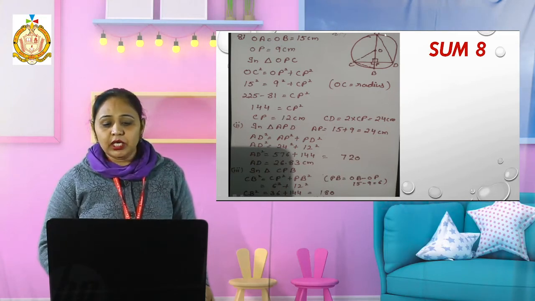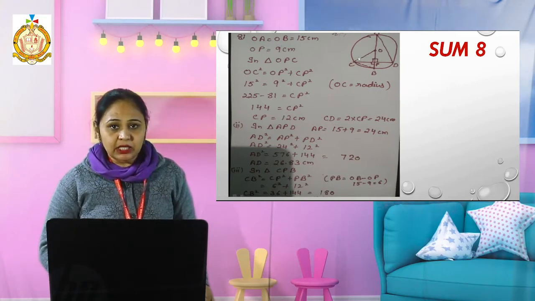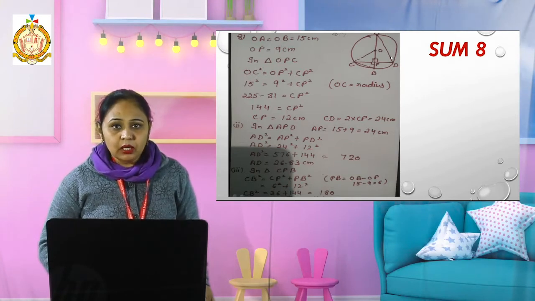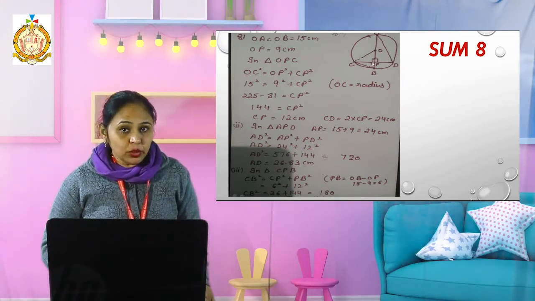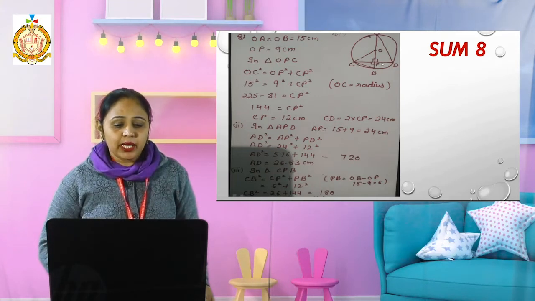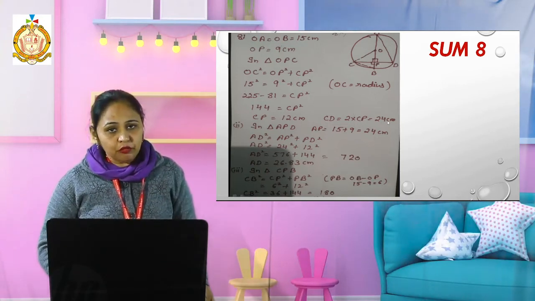But what do I want to find again? I want to find CD. That is twice of CP. Why? Because the perpendicular bisects it. That means CP is half of CD. I want to find CD, but I found the CP value. CP is 12 and CD becomes 24 centimeter.